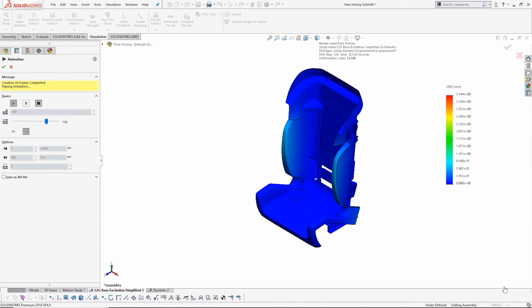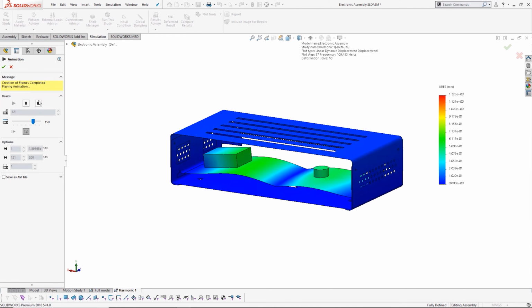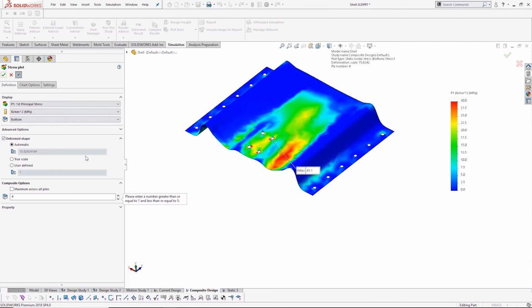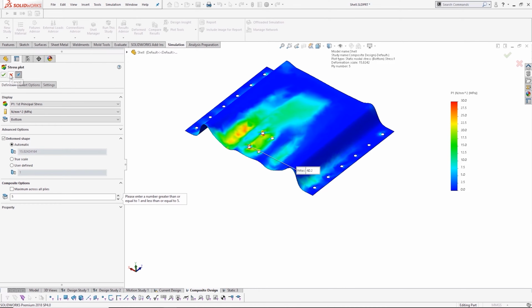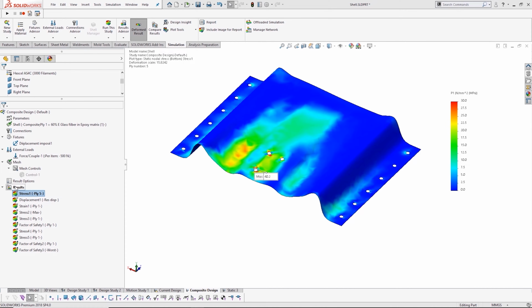A linear dynamic study can be used to represent a shaker table and accurately calculate the natural frequencies and review stresses and displacements over time or in the frequency domain without the extra computational expense. SOLIDWORKS Simulation Premium allows stresses to be reviewed and areas of concern to be highlighted easily.